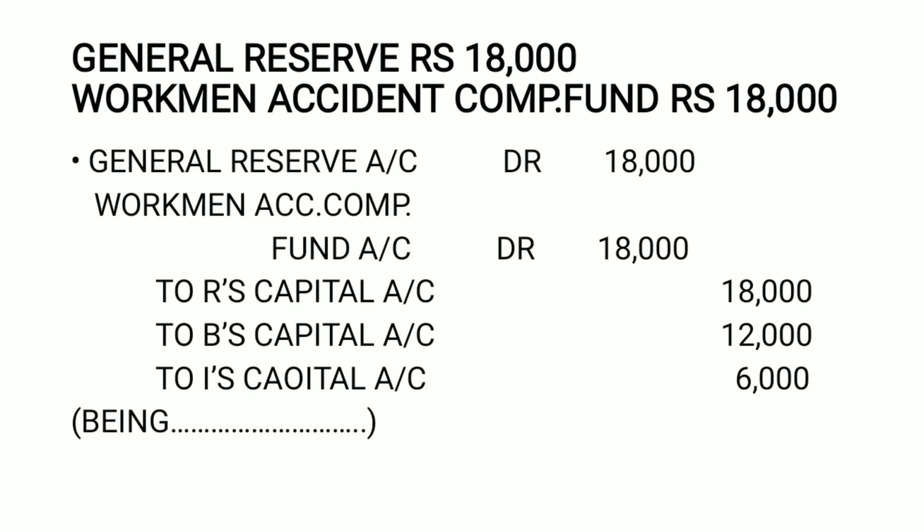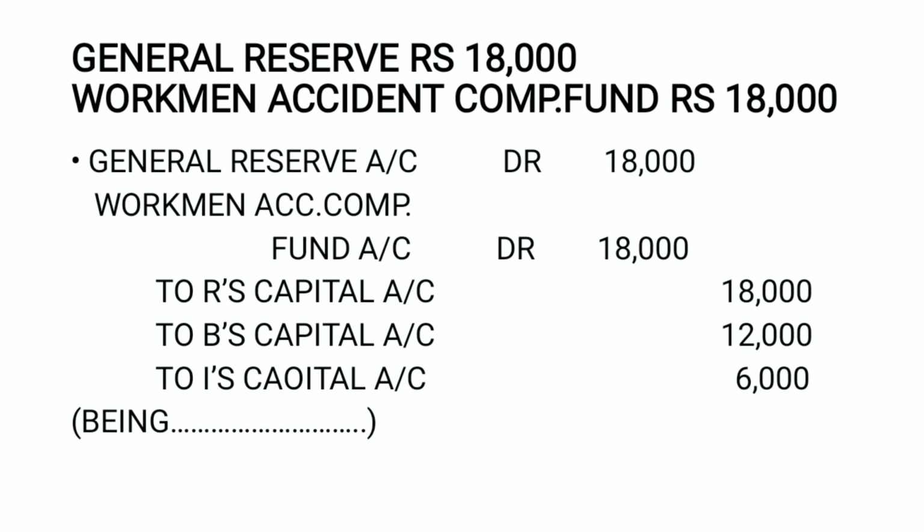General reserve account debit. Why has general reserve account been debited? Because general reserve basically has a credit balance in the balance sheet. So when the amount of general reserve is to be given to the partners, general reserve account is to be debited and that account is closed.